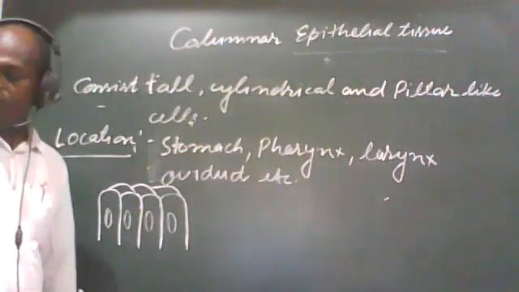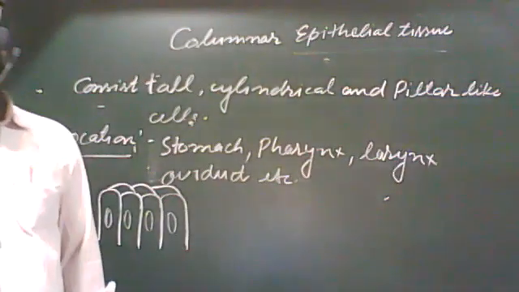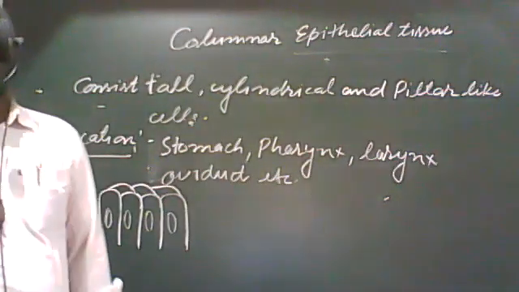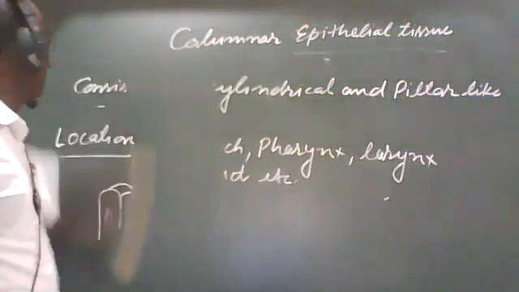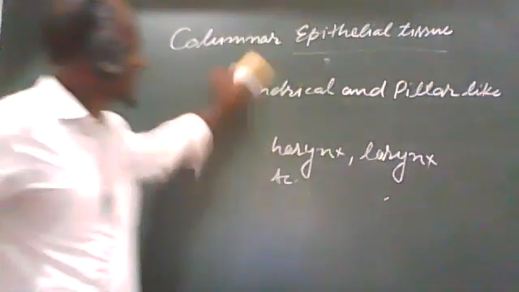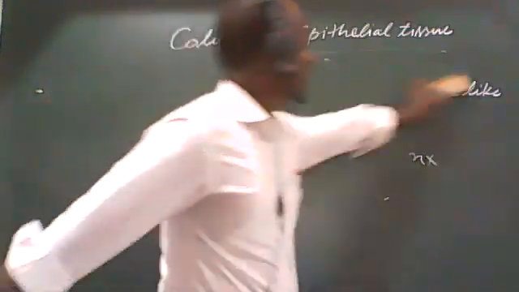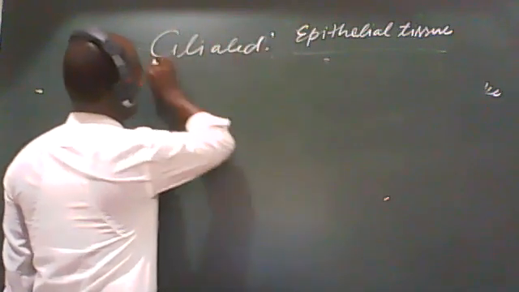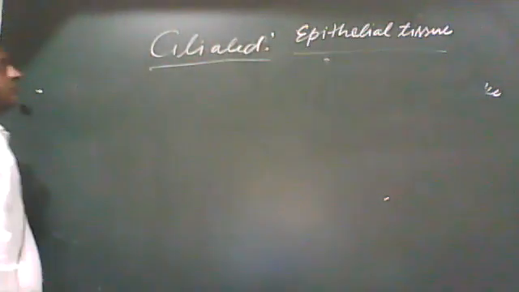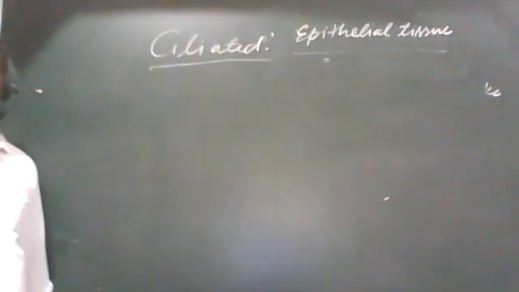Now we have to discuss the ciliated epithelial tissue. These are very small topics. One by one, we will discuss all of these. Ciliated epithelial tissue.